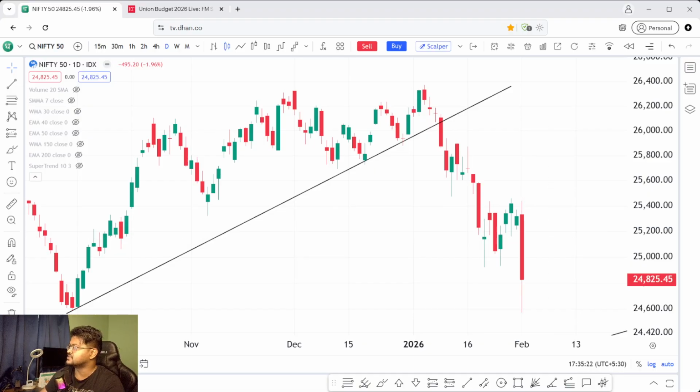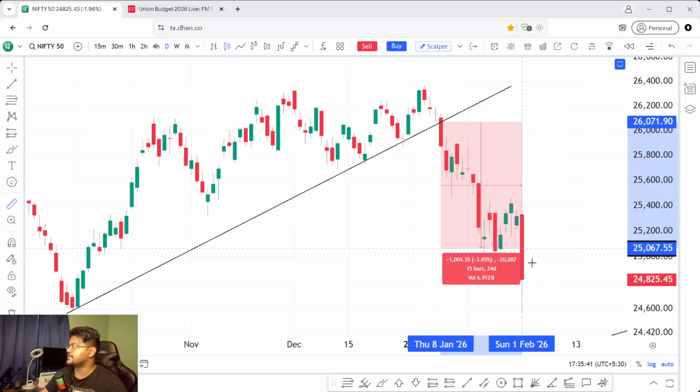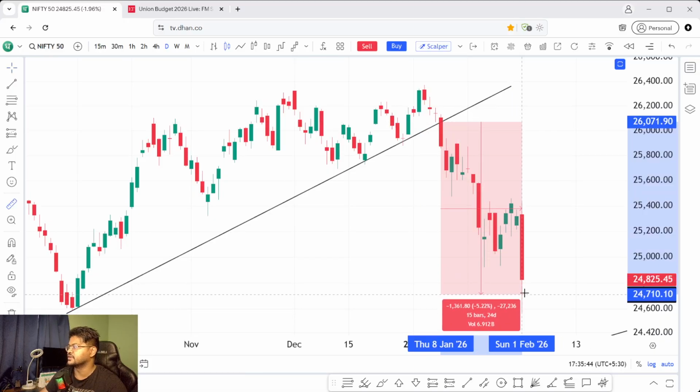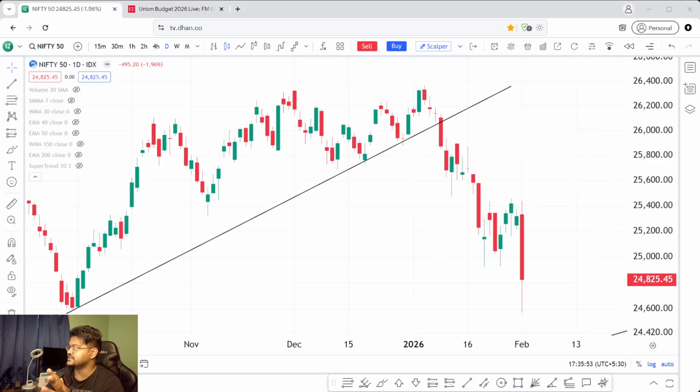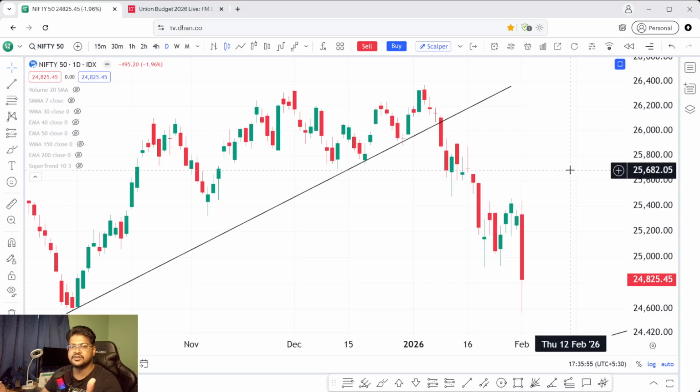But no, if you are someone who keeps analyzing price action, then definitely you can see the market was already in a downtrend. Okay, it has broken a trend line here in the time frame of, let's see which date is this one, 8th January 2026. It did break the trend line and from there it has crashed by almost 5%. So it is clear that it was already in a downtrend before entering into the February 1st Union Budget. Today's event is not something which happened independently, like the market was going in a bullish rally and suddenly it dropped by 2%. No, it was already in a downtrend.